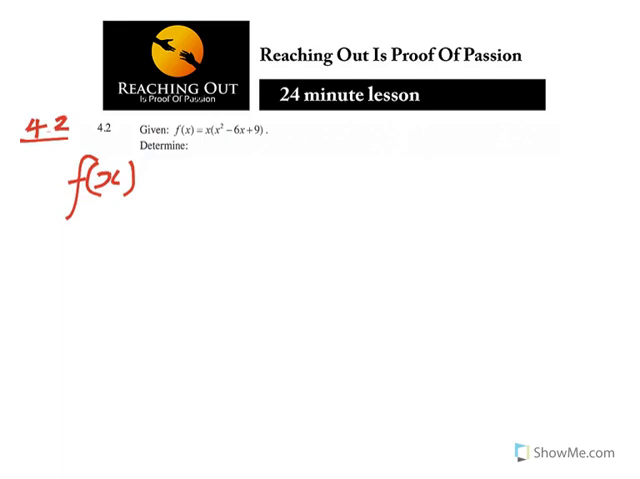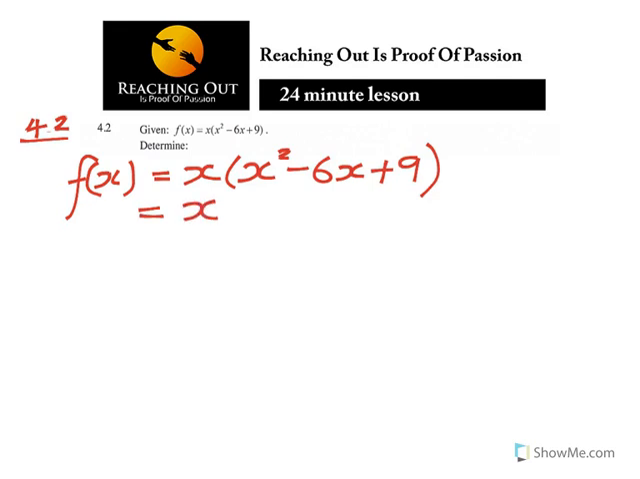But the first thing I have to do is expand. Remember it's x times x squared minus 6x plus 9. So if I expand there, I'll have x cubed, x times x squared is x cubed, minus 6x squared plus 9x. They want the coordinates of the turning point. So because they want the coordinates of the turning point, okay, this is my f of x.